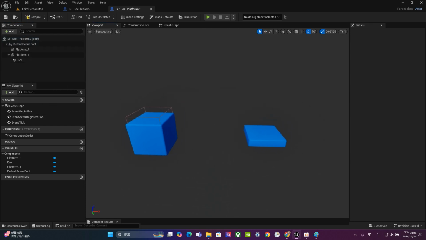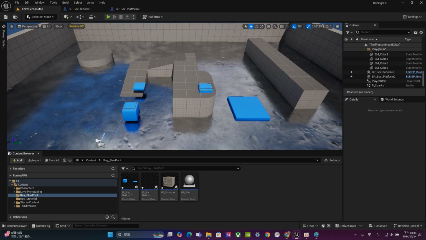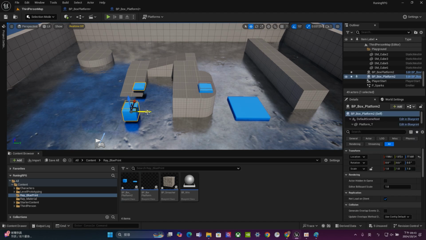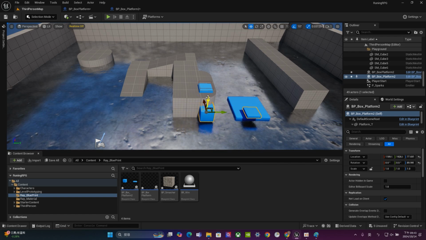So that's it. For the next part, the first thing I want to do is the construction script. Okay? So the idea is like this. Because of this platform, I want at least one to be adjustable. Alright? Then let me rotate. Let's press E and you can rotate this one 90 degrees. Press W and move this one here.